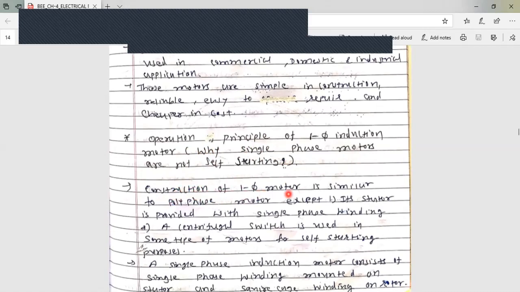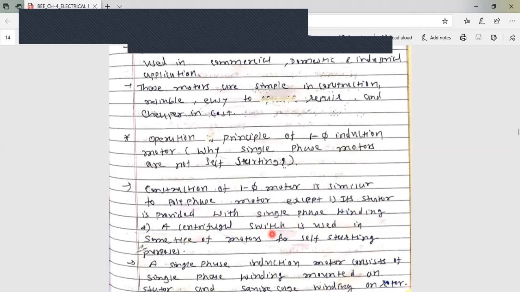First of all, the construction of single phase motor is similar to the polyphase, meaning three-phase induction motor, except its stator is provided with single phase winding. Compared to the three-phase induction motor, whose stator has three-phase winding, here in the single-phase motor the stator is provided with single-phase winding.